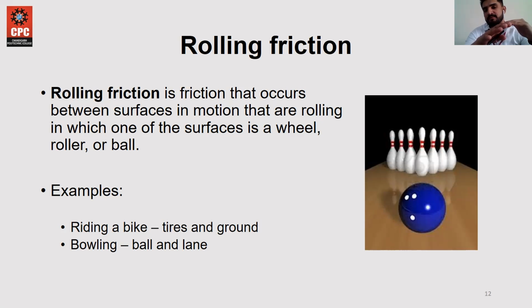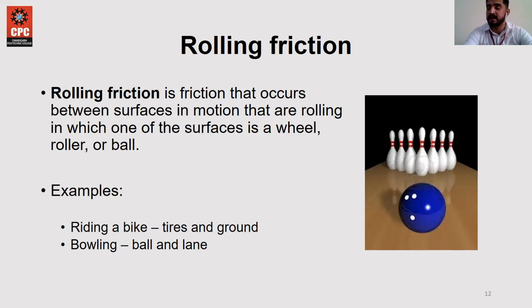If the force is normal, the ball will not move on the rough surface. But in this condition, the surface of the ball is very smooth, as well as the base. So friction occurs between two surfaces in motion that are rolling, in which one of the surfaces is a wheel, roller or a ball, and the second is a smoother surface. So the ball can easily roll through the surface. So this is the example for rolling friction.